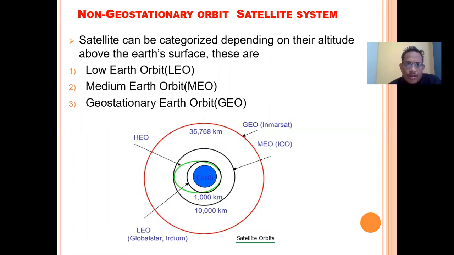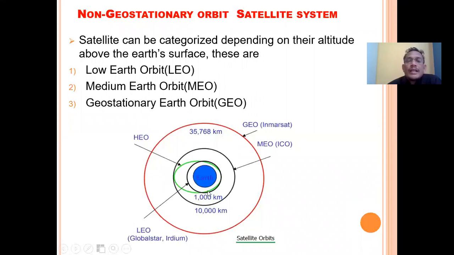For this non-geostationary satellite orbit system, the satellites can be categorized depending upon their altitude above the Earth's surface. There are basically three important categories. The first is the low Earth orbit, that is called LEO. Second is the medium Earth orbit, that is called MEO. And third is the geostationary Earth orbit, that is called GEO.